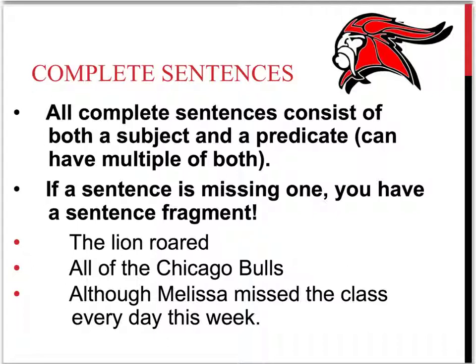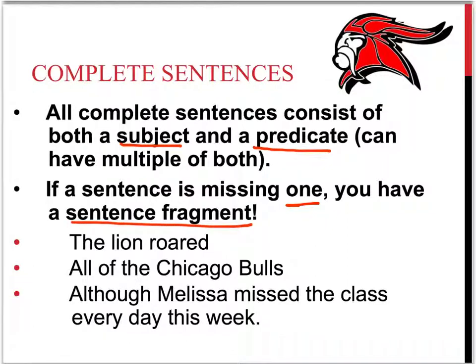Let's begin with complete sentences. All complete sentences consist of both a subject and a predicate. And they can have multiple. They can be compound subjects or compound predicates. If a sentence is missing one of these, you're going to have a sentence fragment.